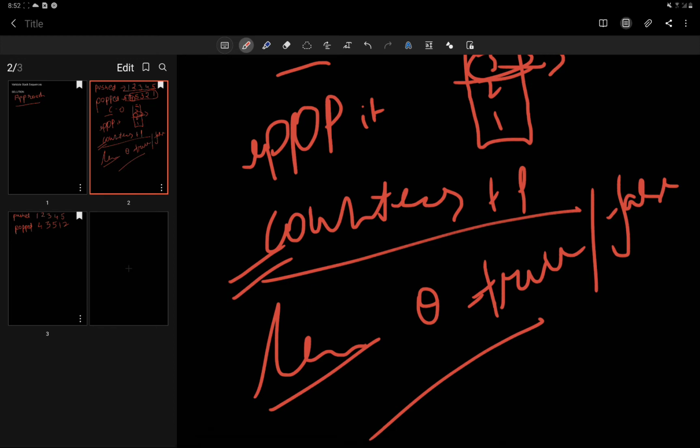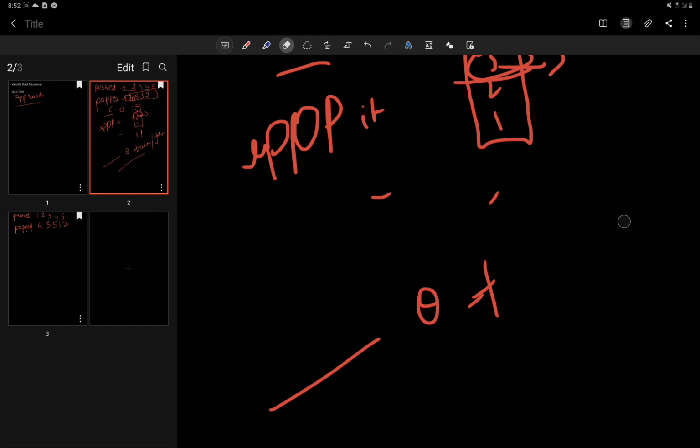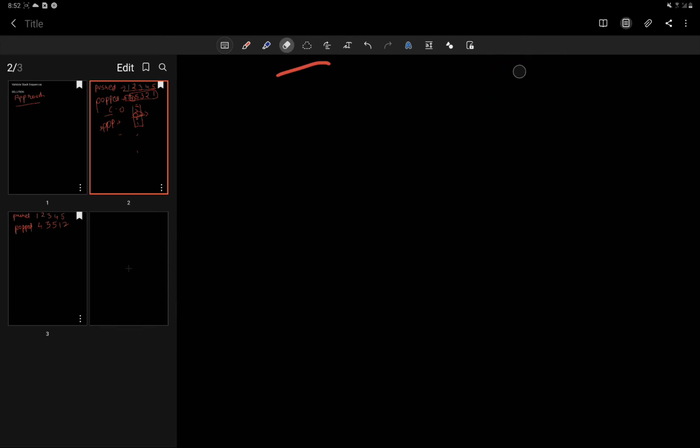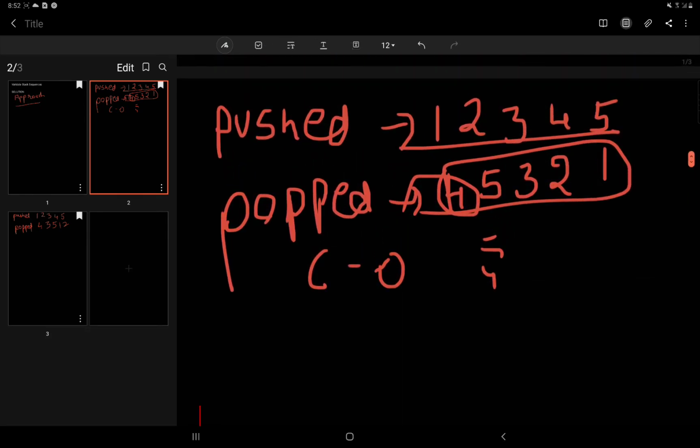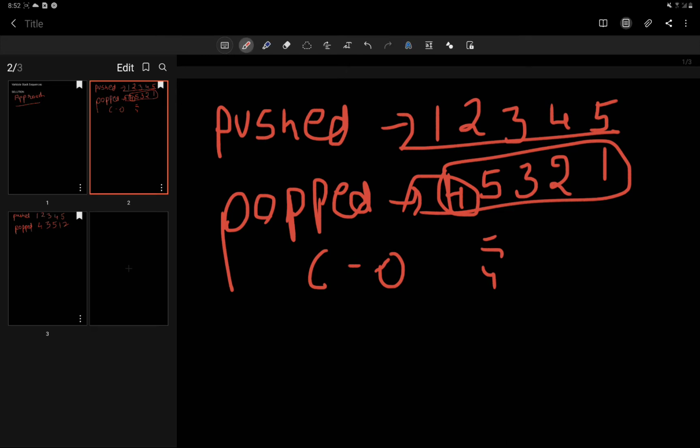Let's solve it here in an example. Okay, so I'll write it once again, and let me just clear it for now. Okay, so counter is 0. Suppose this is our stack, and now we push the first value, that is 1.